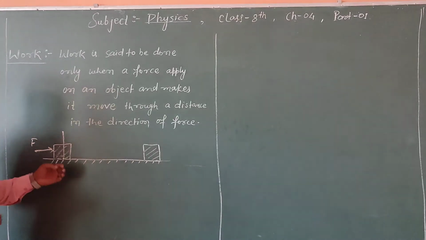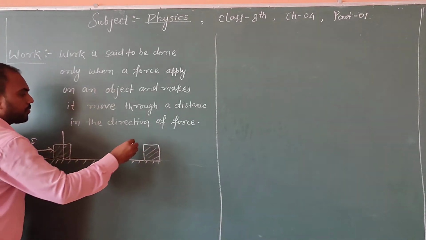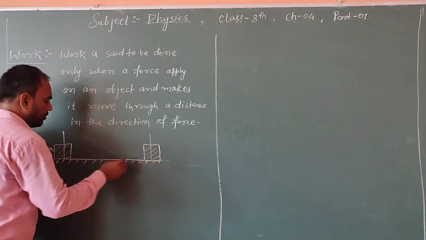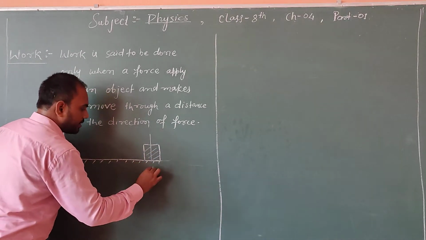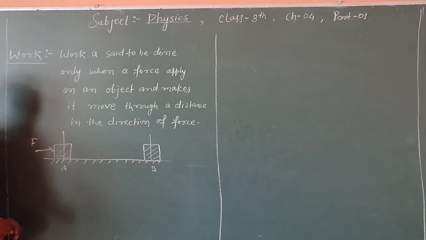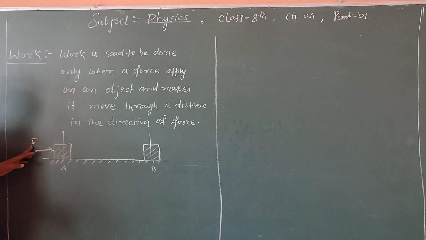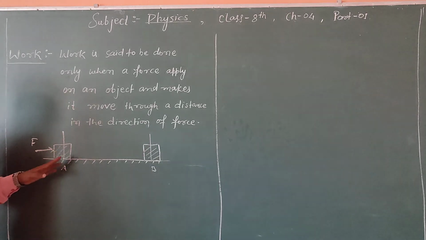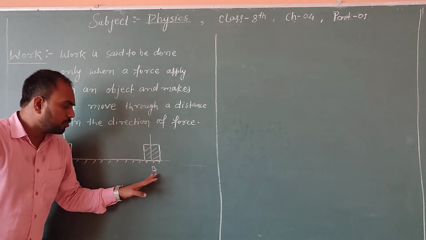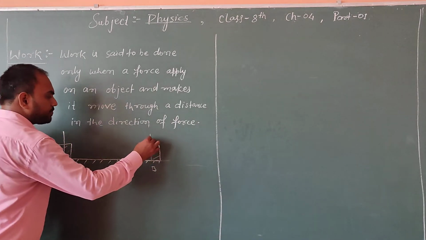The box has moved from here to here. Let's suppose this is position A and this is position B. If you apply force F on this box, which is at position A, the box moves to position B. Okay?